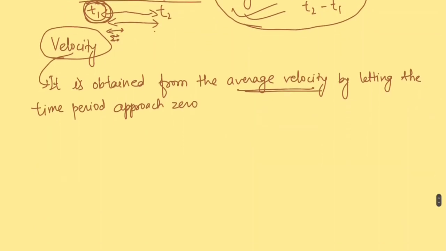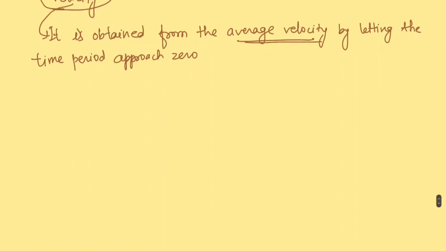So before going into mathematics, let us try to understand this pictorially. Let us go back to the example of a car moving on a straight line, on the x-axis. Like previously, this car has this kind of position.